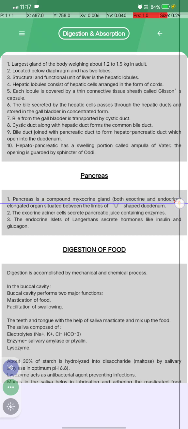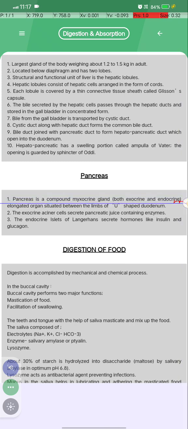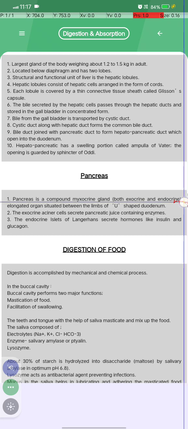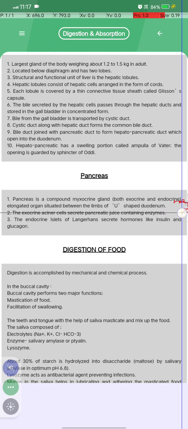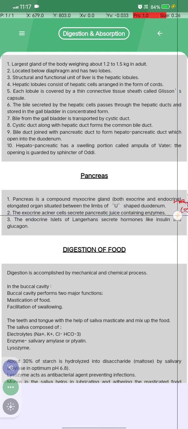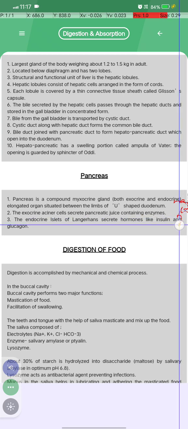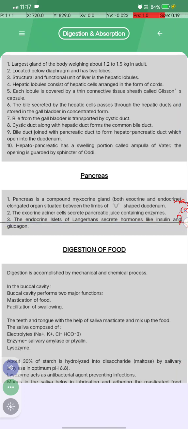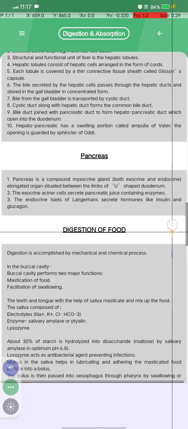The pancreas is a compound gland, both exocrine and endocrine. It is an elongated organ situated between the limbs of the U-shaped duodenum. The exocrine acinar cells secrete pancreatic juice containing enzymes. The endocrine islets of Langerhans secrete hormones like insulin and glucagon.